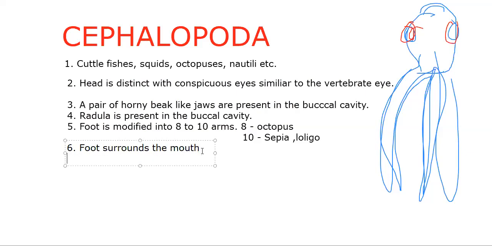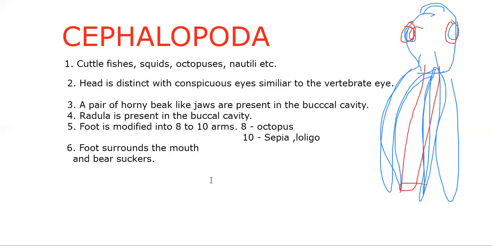That is very important. And bears suckers. In some, a very interesting issue here: one of the foot is modified into a siphon, like a tube-like structure. Imagine there is an enemy. This organism has ink glands.